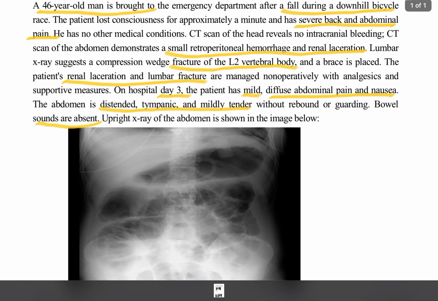A 46-year-old man is brought to the emergency department after a fall during a downhill bicycle race. The patient lost consciousness for approximately a minute and has severe back and abdominal pain. He has no other medical condition.